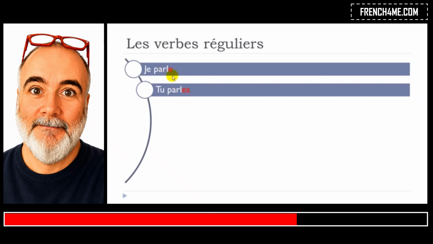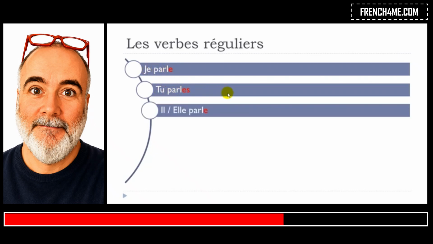So you've got the two first forms, you pronounce them the same way. You write them differently, of course, because you've got e here, and then you've got es, okay? But then phonetically, they are the same. Je parle, tu parles. Okay, so let's see what you'll get for il and elle. And well, as you see, you've got il parle, elle parle. So it's the same form here.